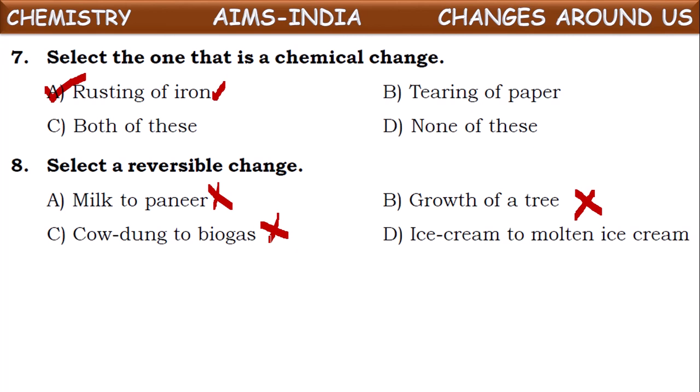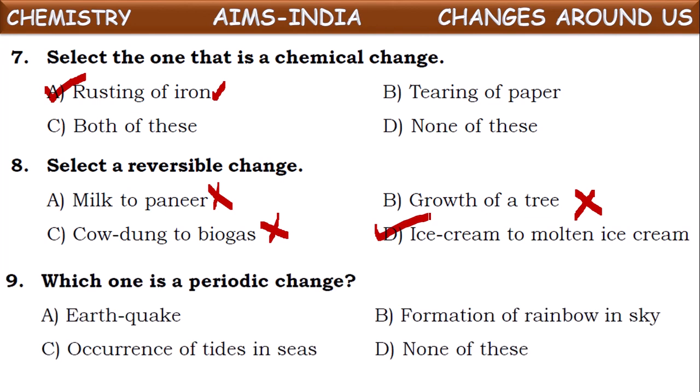See the last one, ice cream to molten ice cream, and from the molten ice cream we can get back solid ice cream by freezing it. So here melting of ice or ice cream comes under reversible changes. Okay, next one.